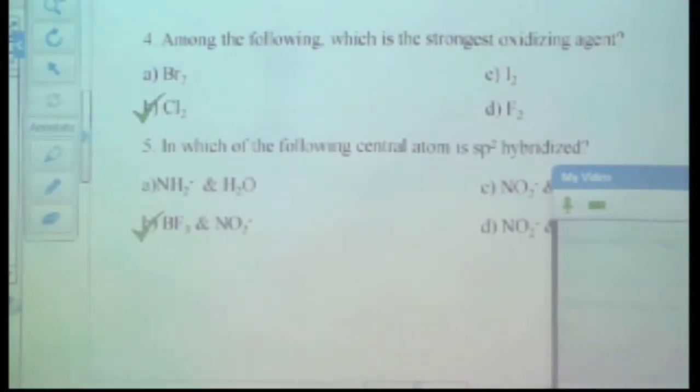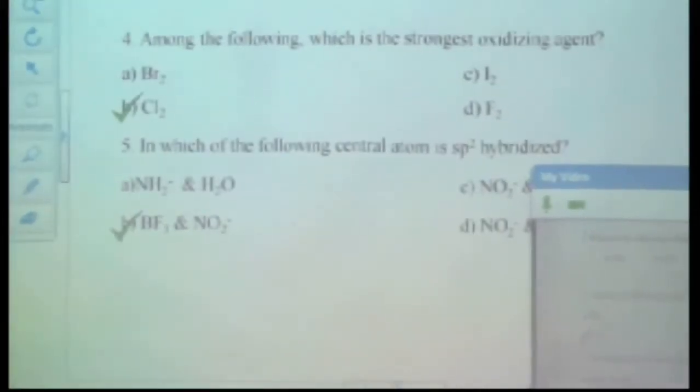BF3, again it is covalent. You have already done the boron family as well, right? You know BH3 is also electron deficient, it forms diborane B2H6. Again, despite it forms diborane, it is electron deficient. Why is it electron deficient? You need to revise a lot, right? Among the following, which is the strongest oxidizing agent?